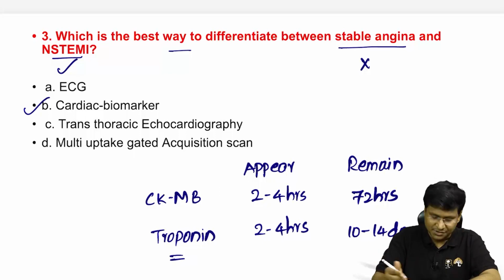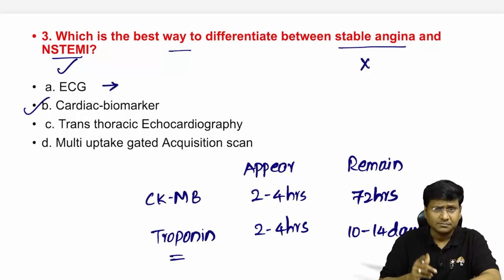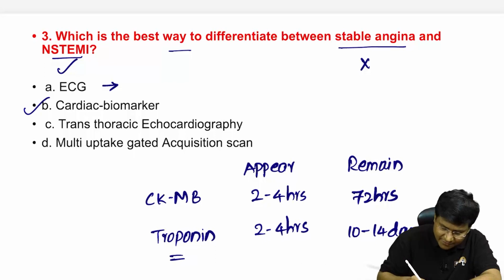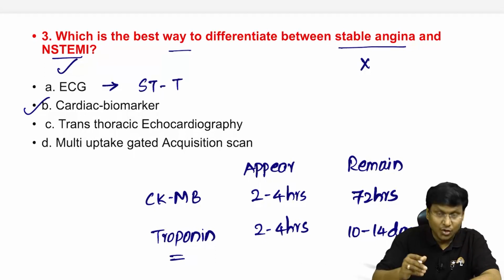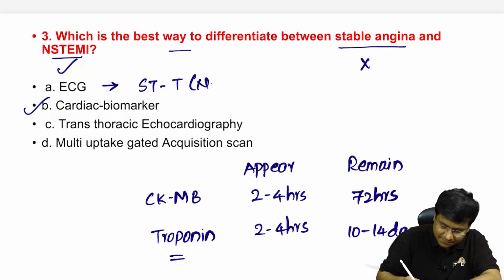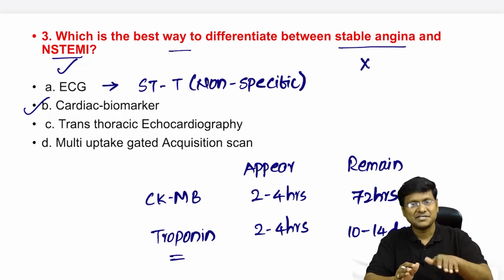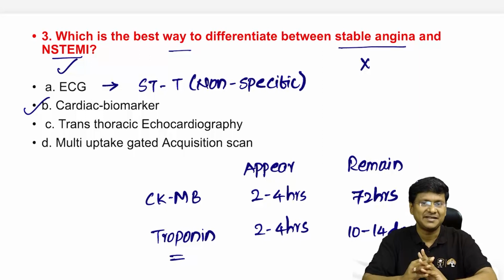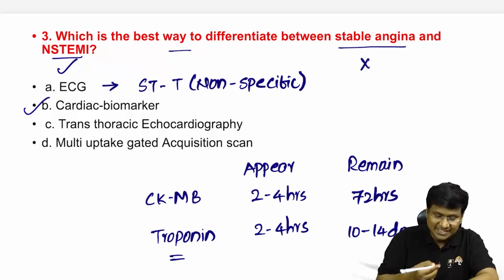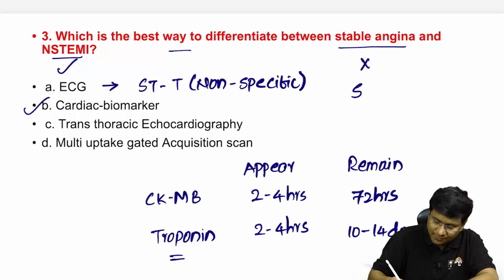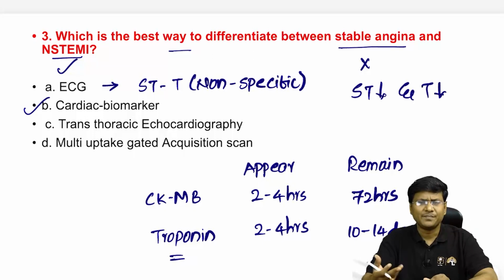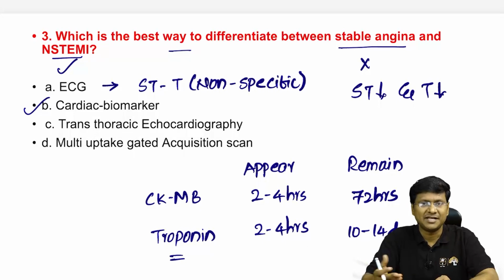Now, what about the other options? You take the ECG. In case of stable angina, you can have non-specific STT changes. So, what do you mean by this word non-specific STT changes? ST segment depression and T wave inversion may or may not be there in case of the stable angina. Whereas even in case of non-ST elevation MI also, you will have the ST segment depression and as well as T wave inversion. So the ST segment depression and T wave inversion can be there in both stable angina and as well as the NSTEMI.